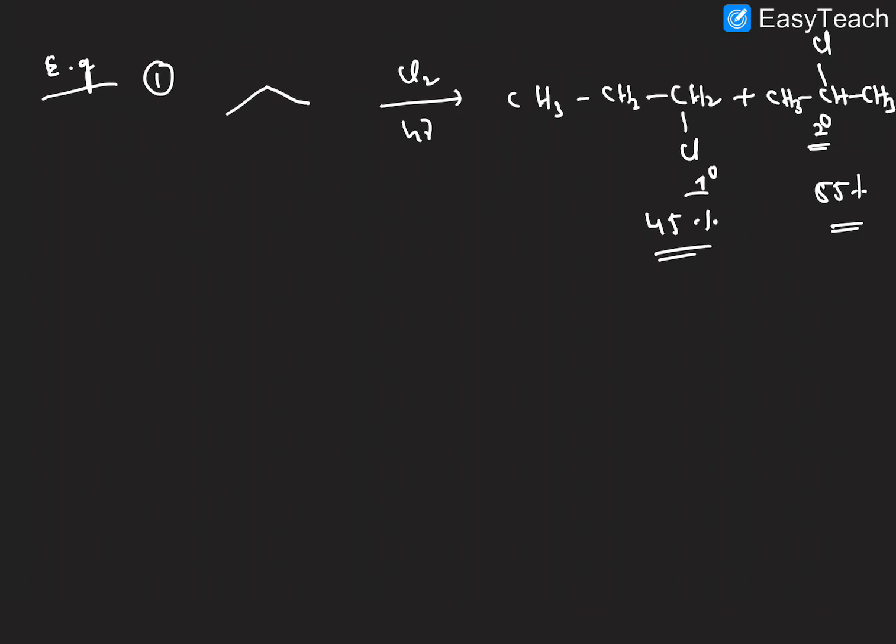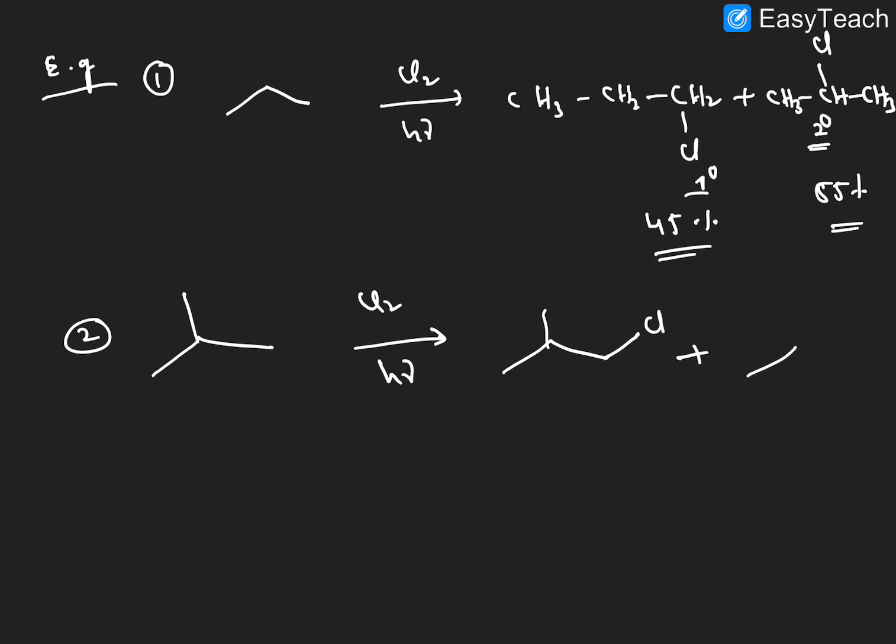Next one, example 2. Here we are taking isobutane, with Cl2 in the presence of light. Here also two products are possible: chlorination takes place at the primary carbon and at the tertiary carbon.